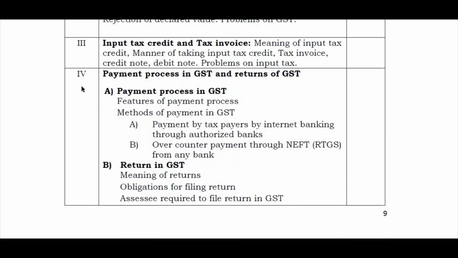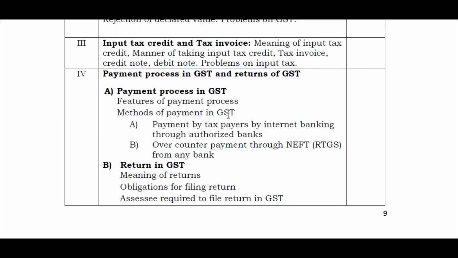Then unit number 4, payment process in GST and returns under GST. Payment process, features of the payment process, and then methods. Payment by taxpayers by internet banking through authorized banks, and then over-the-counter payment through NEFT or RTGS from any other bank. As we know, GST is a completely online system.